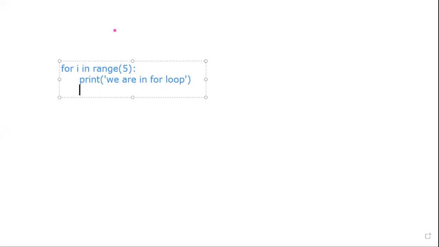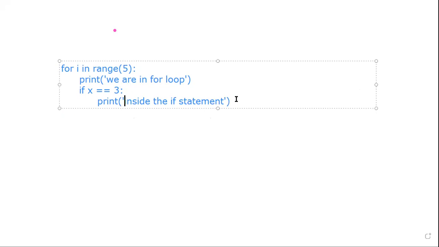For i in range 5, and then we are going in the loop, so I'm putting the first print statement there, so you're able to understand exactly where the flow of control is going. Then I'm saying if x equals 3, and again over here I'm going to first print that we are inside the if statement.